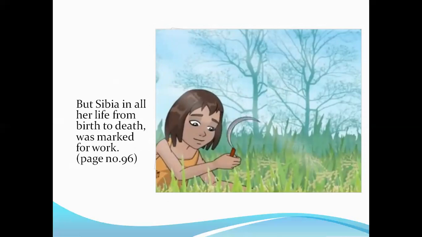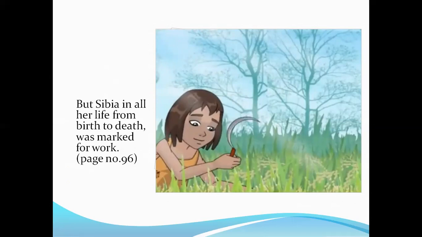Now in the middle of the paragraph, we learn about Sibia, how she starts to learn to toil. From birth to death, she was marked for work, all right, as if she's destined to toil for the rest of her life.